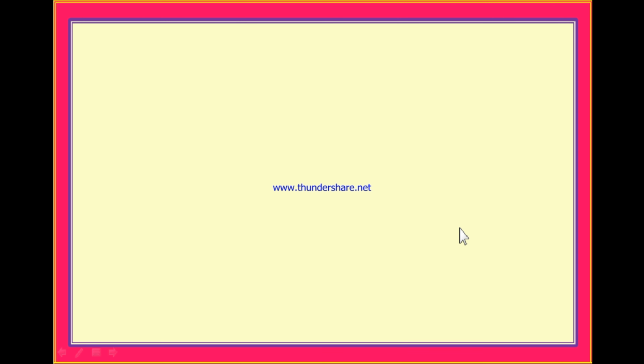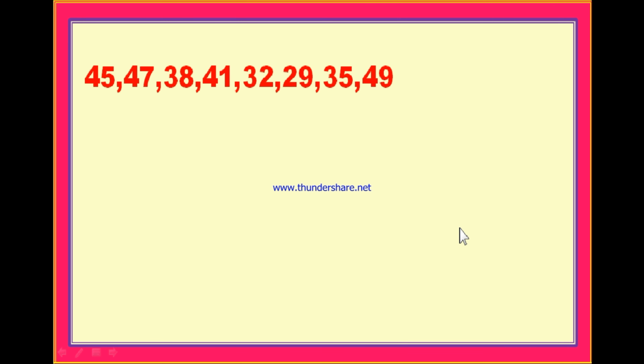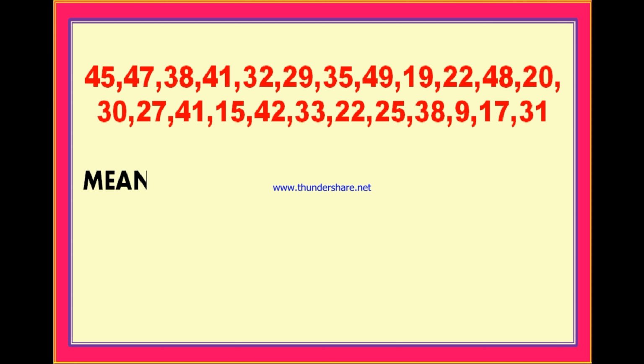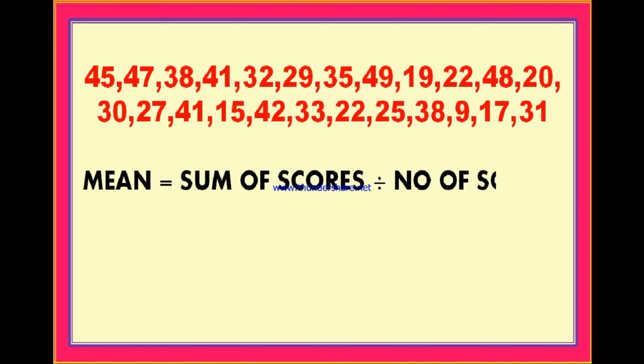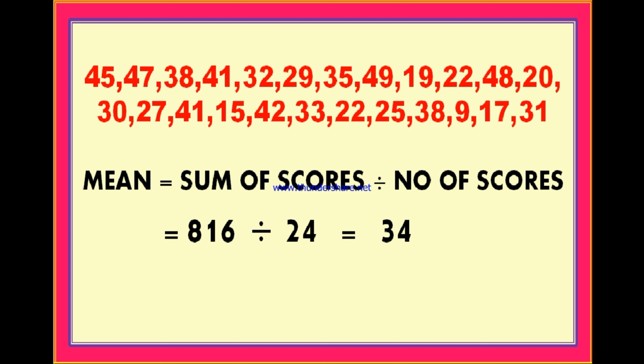Dear students, in order to interpret the given data, you see this is the data. In order to interpret, you can find the mean or average of the scores. Average formula: average or mean is nothing but the sum of the scores divided by the number of scores. If you add up all these marks, you may get 816, divided by the total number of students, 24. Therefore, the average mark of the class is 34.